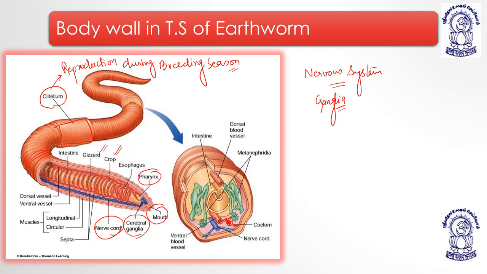Now the type of nephridia, meaning the type of excretory system which is present, is metanephridia. Actually nephridia are of two types, protonephridia and metanephridia, right?